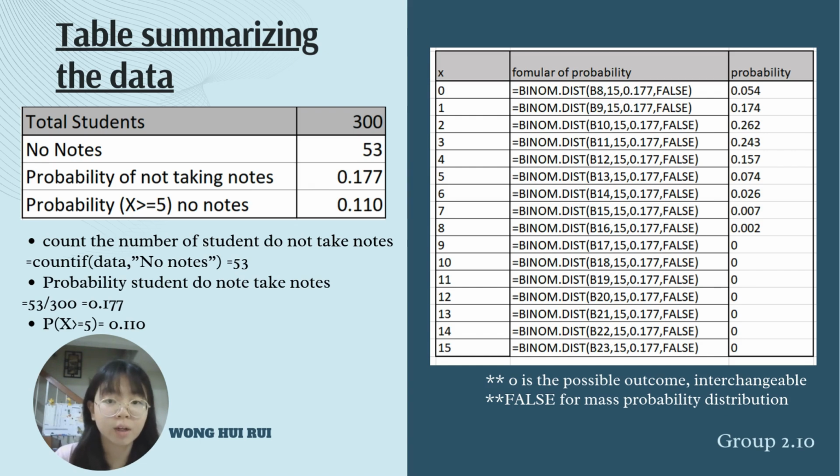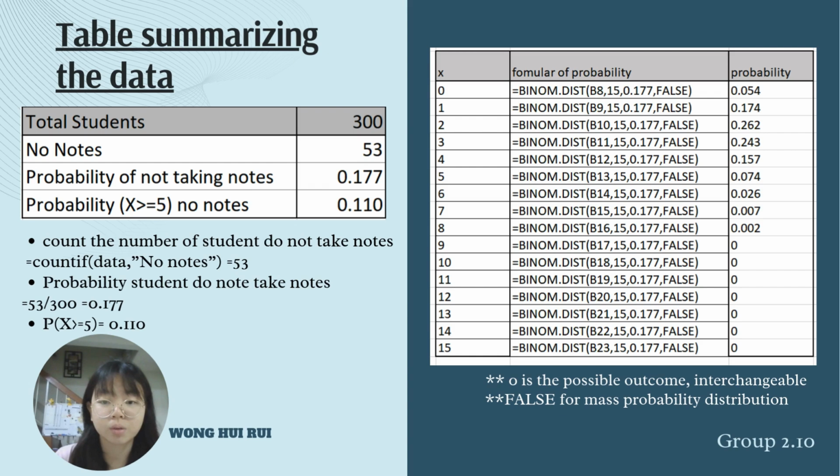0.177. Then we create a table to calculate the binomial probability from 0 to 15. We use the command binomial distribution. Taking 0 as an example, first we do for x equal to 0. We type equal BINOM.DIST 0 and 15. 15 is the total trial number, and the probability 0.177, and we type false.